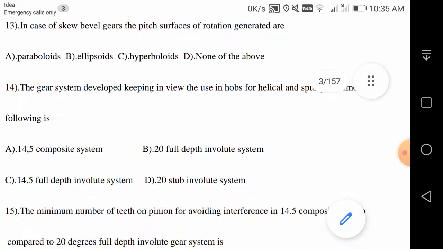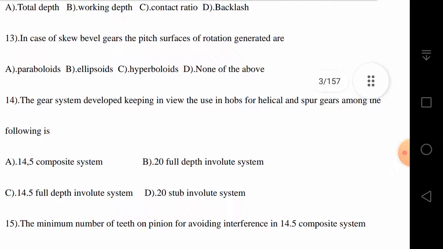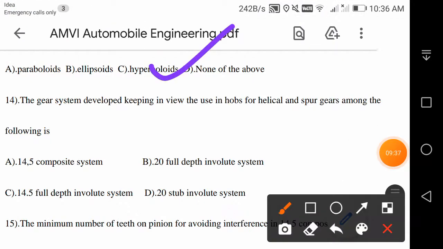Next question. In case of skew bevel gears, the pitch surfaces of rotation generated are, so what are they? Are they paraboloids, or ellipsoids, or hyperboloids, or none of the above? So what is the answer? The correct answer is hyperboloids. In case of skew bevel gears, the pitch surfaces of rotation generated are hyperboloids. That is the correct answer.